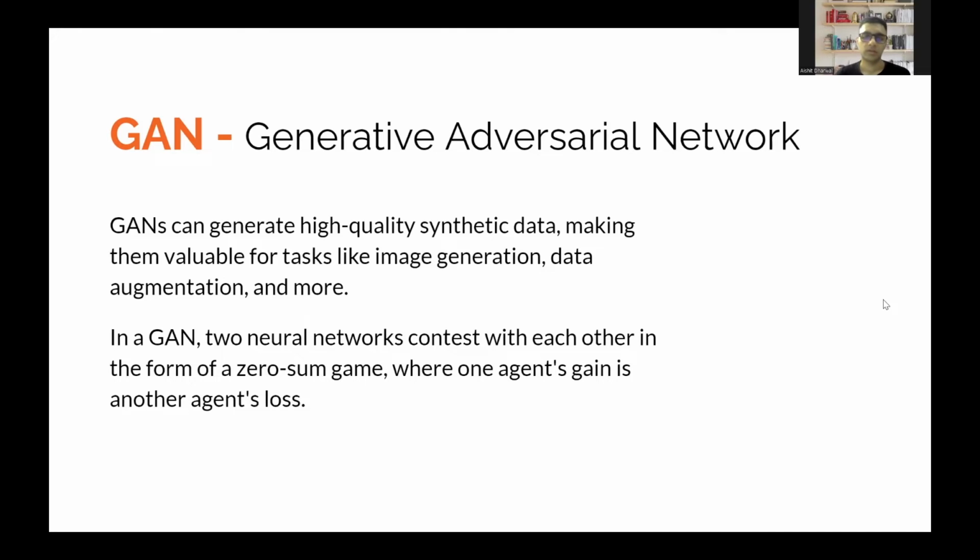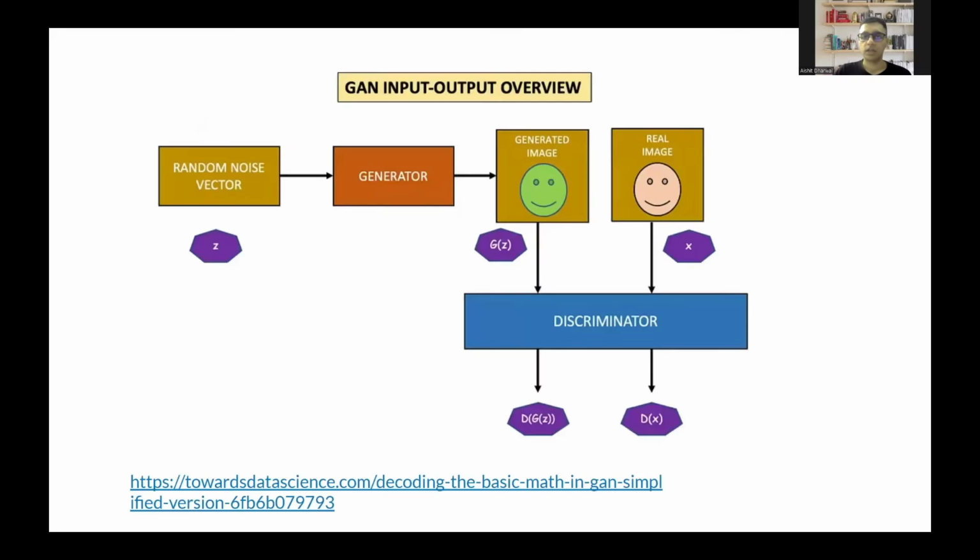How do they work? Inside a GAN architecture, you will see two neural networks working side by side. They are actually playing a zero-sum game, where the two neural networks are called the generator and the discriminator. The generator is responsible for generating realistic images, which will be our synthetic data, and the discriminator is responsible for differentiating the generated image from the real image.